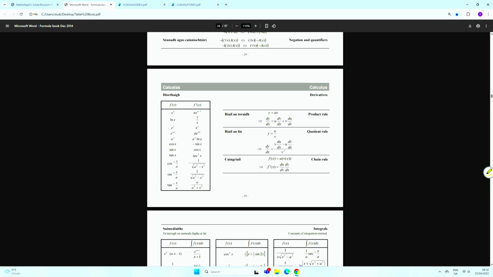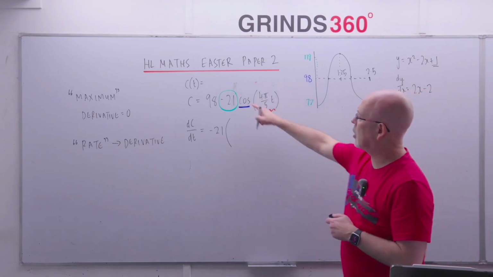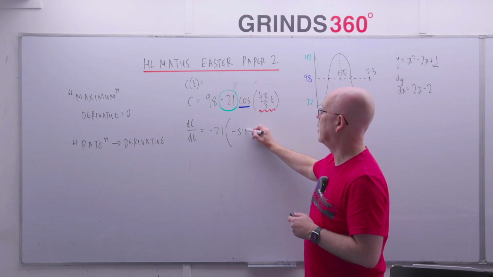So page 25 is where all the derivatives are hiding, right? And we're trying to find what happens to cosine, and there it is there. See it? That line there, cosine turns into minus sine. So according to page 25, cosine becomes minus sine.